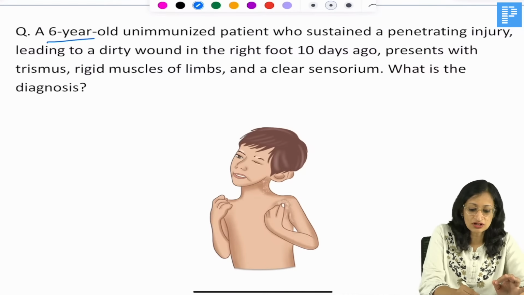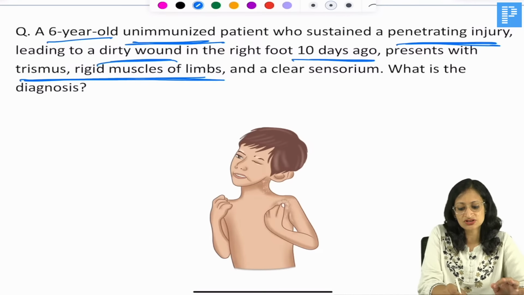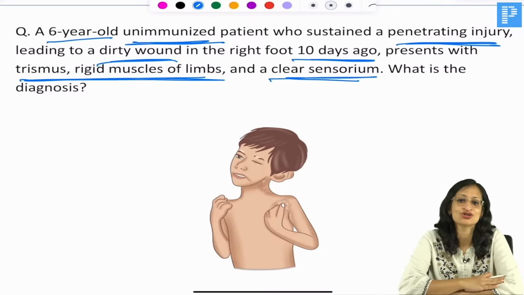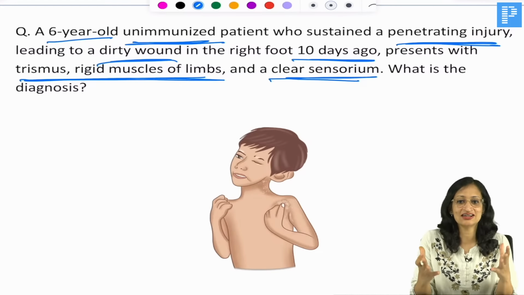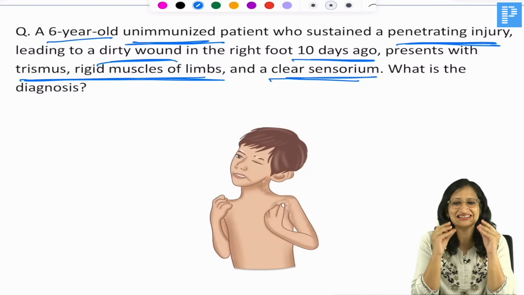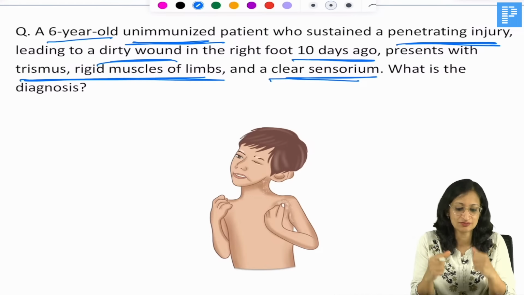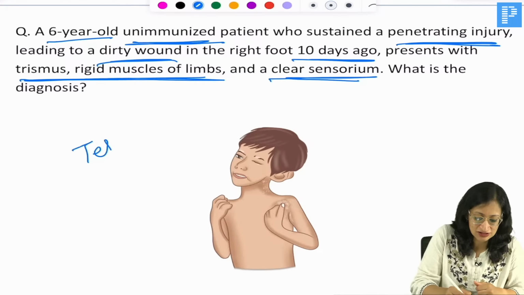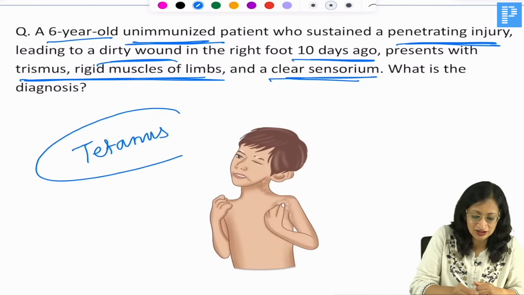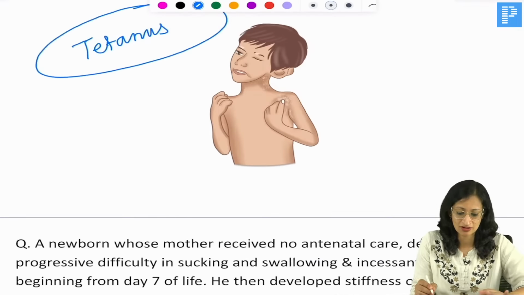Now a 6-year-old, again an unimmunized patient who sustained a penetrating injury, a dirty wound, 10 days back, presents with trismus, rigid muscles of limbs, clear sensorium. What is your diagnosis? The diagnosis is glaring at you. I think I need not tell the diagnosis. I'll be waiting for your answers. So you can see the trismus or the locked jaw. The child is not able to open the jaw. There's a spasm of the limbs. So here of course our diagnosis is tetanus. So you can see so many deadly diseases can be prevented by strict immunization of all the children, right?